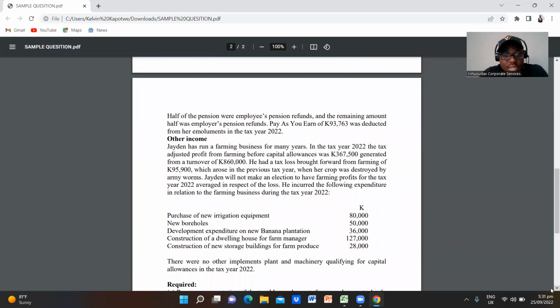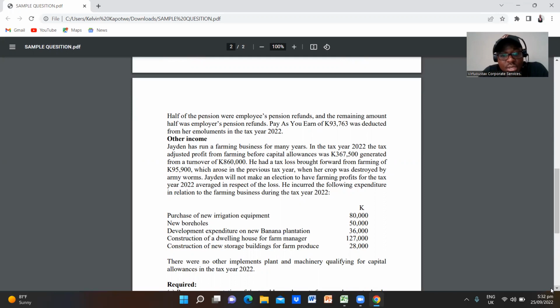So Jaden purchased new irrigation equipment at 80,000 kwacha, a borehole at 50,000 kwacha, development expenditure on a new banana plantation of 36,000 kwacha, construction of a dwelling house for farm managers at 127,000 kwacha, and construction of new storage buildings for farm produce, which is 28,000 kwacha.